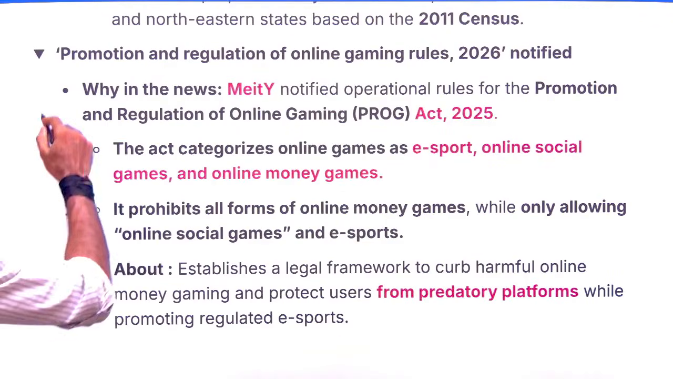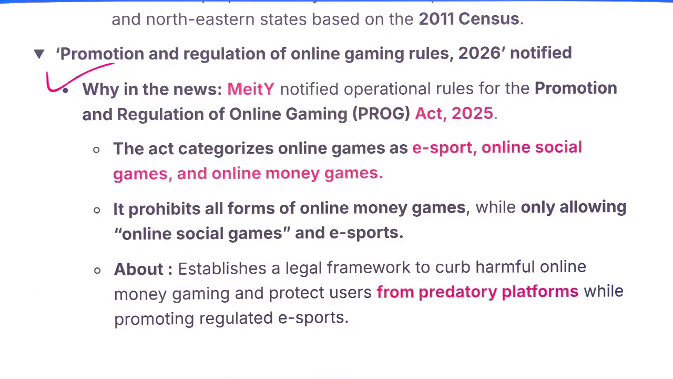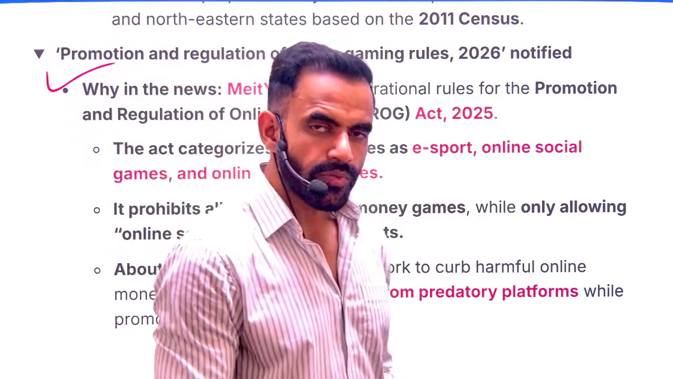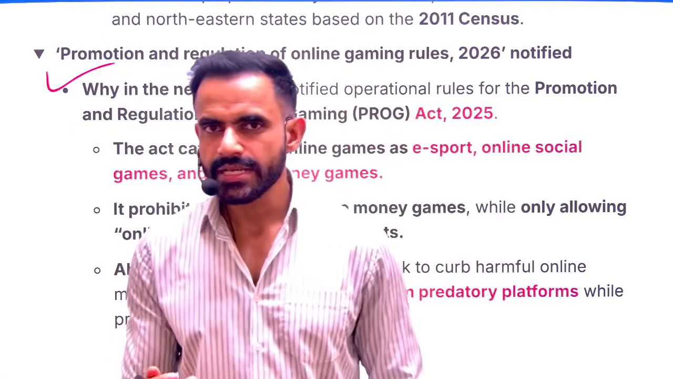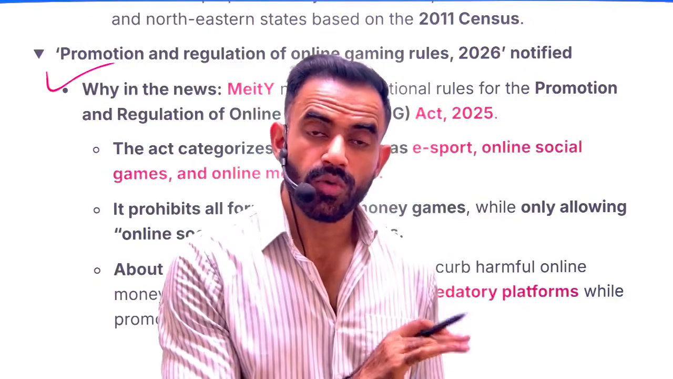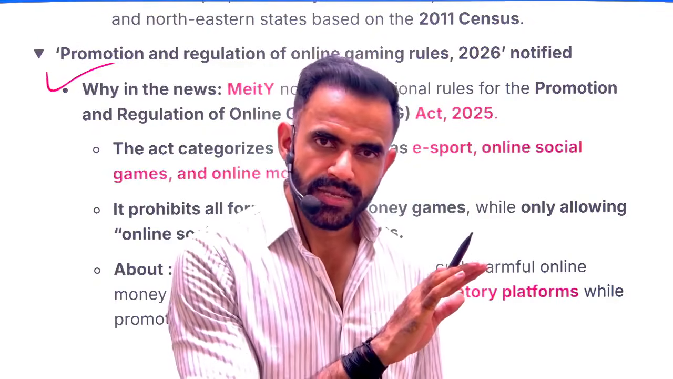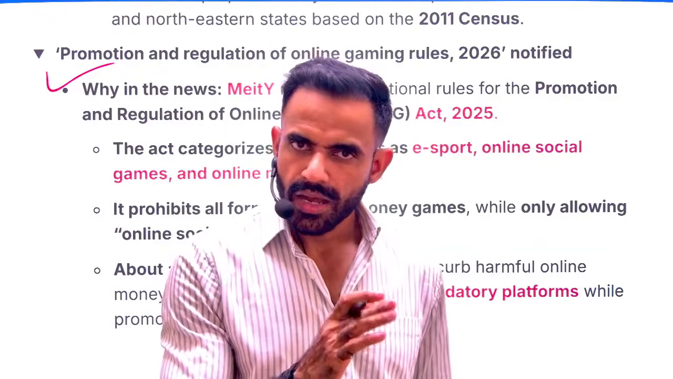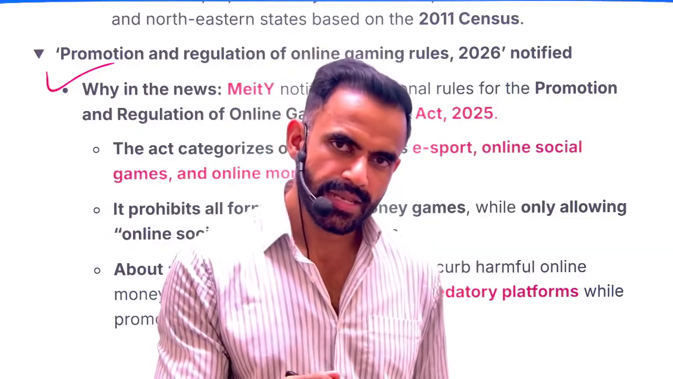Next is related to promotion and regulation of online gaming rules. First things first, the government tried to regulate the online games, and basically two categories were created. One is a certain category of online games that were basically prohibited. Why were they prohibited? They were more or less gambling. Other types of online games are still allowed.